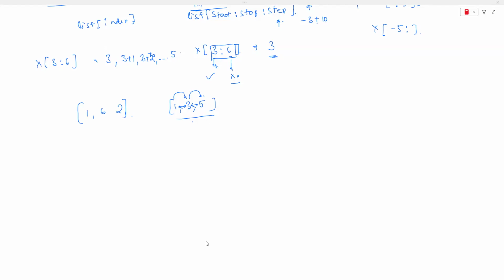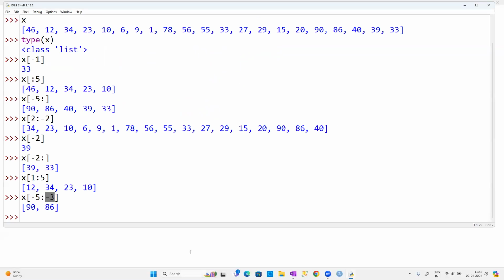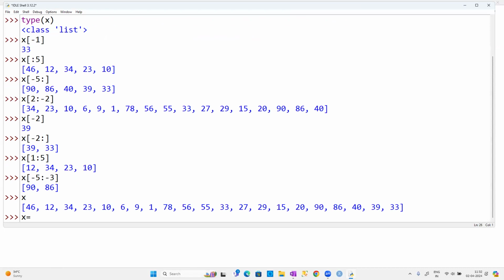See how I'm going to work with this. We can have a look into that. This is your x. Otherwise, I'll do one thing, guys. I will take a sequence of numbers. Why? Because with a sequence of numbers we can easily understand it. Otherwise, we'll get a doubt here: really, is this the second element? Is this the third element? We'll get confused. So let us have a look into that.